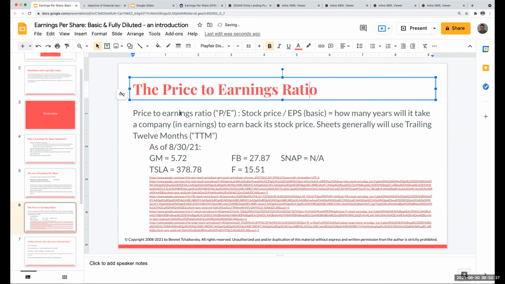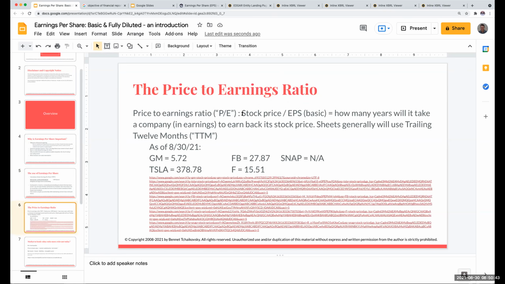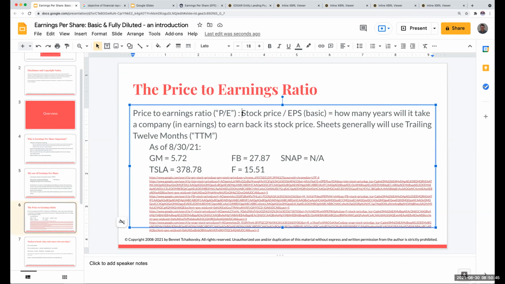So we've computed this price to earnings ratio. And what exactly is the price to earnings ratio? It is the stock price divided by earnings per share, generally basic. What this tells us is how many years it will take a company in earnings to earn back its stock price. What you're going to typically see with earnings per share is something called trailing 12 months. What does that mean?